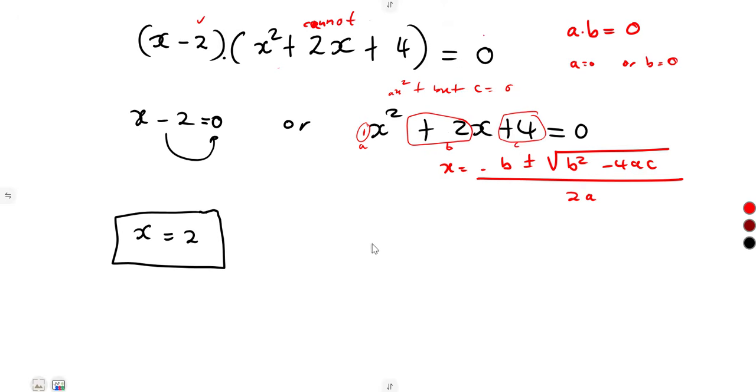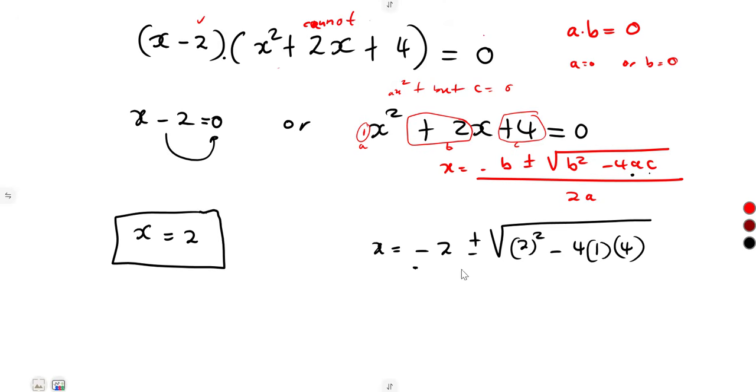So x is equal to minus 2 plus or minus the square root of 2 squared minus 4 times a, which is 1, times c, which is 4, everything over 2a, and our a is 1.